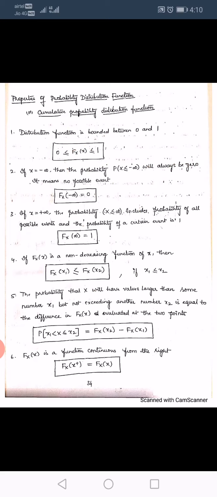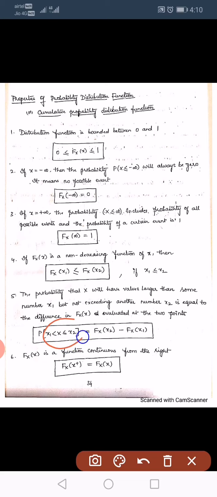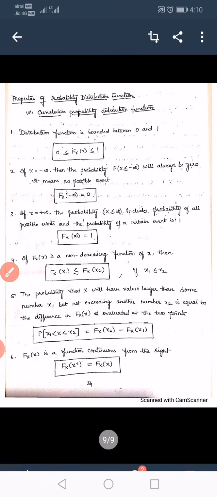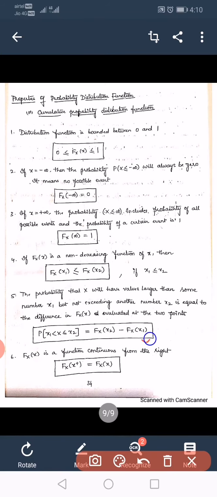Next, if the random variable lies between the two values x1 and x2, then the probability can be written like this: probability of x1 less than X less than or equal to x2 equals Fx of x2 minus Fx of x1. Here x1 and x2 are the values and capital X is the random variable.